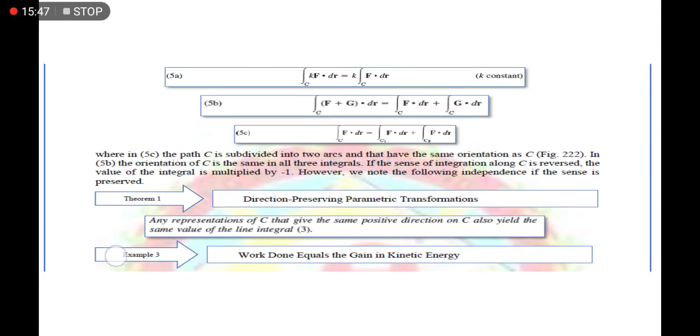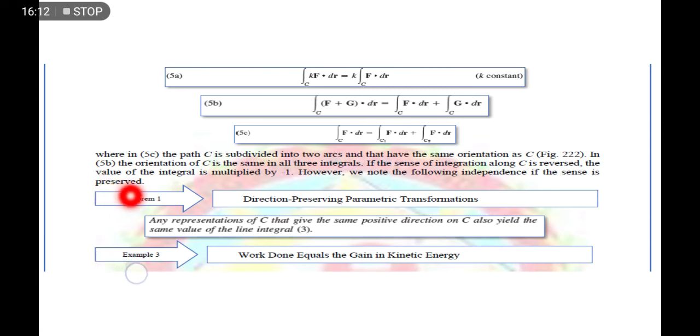These are just the properties of integrating some function. So you may just refer to it. Parehas lang to actually sa properties ng previous mathematics natin. Pakibasa na rin itong theorem 1. Theorem 1 is a direction preserving parametric transformation.